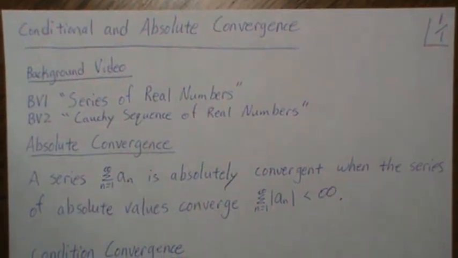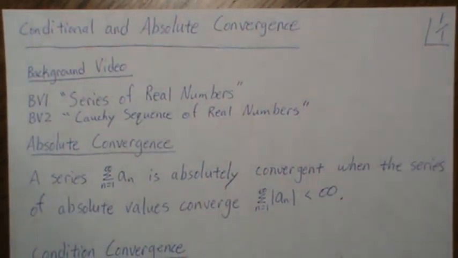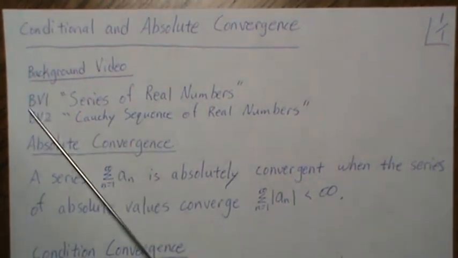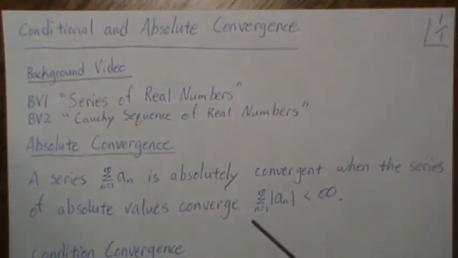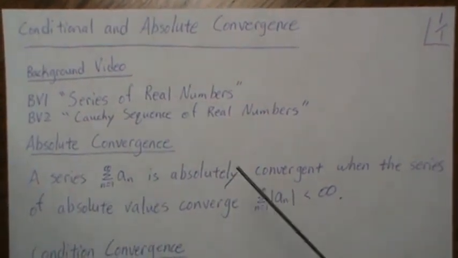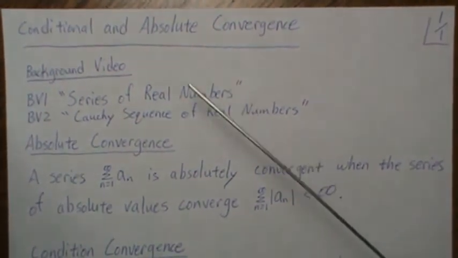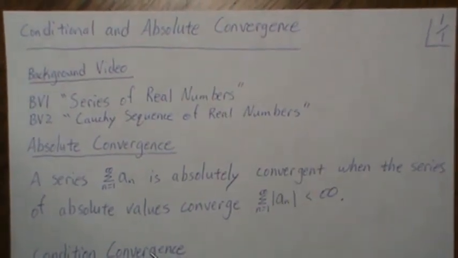In this video, we're going to look at conditional and absolute convergence of a series. And I have two background videos. Background video 1 is a series of real numbers, and BV2 is a Cauchy sequence of real numbers. So if you're not familiar with either of those, I'd recommend going back and watching it.